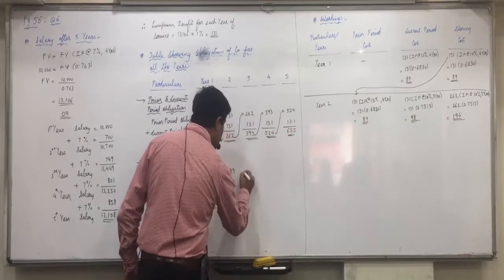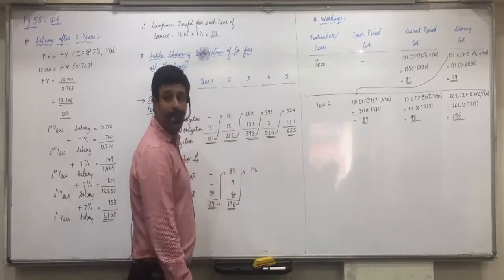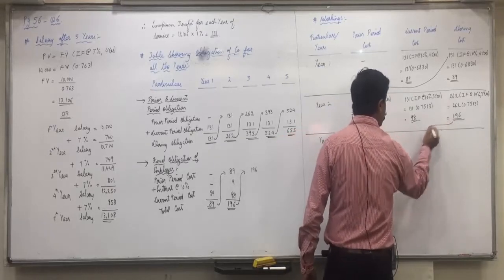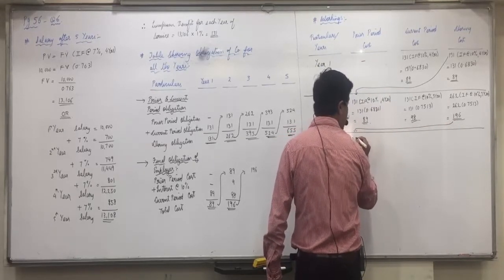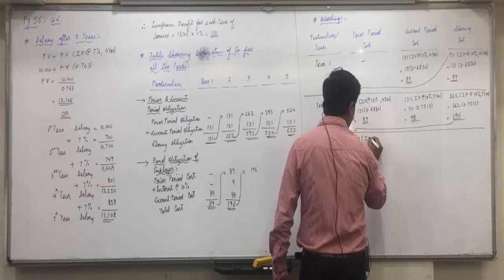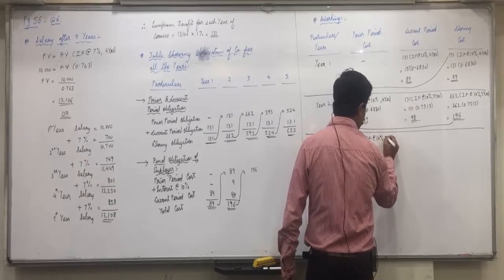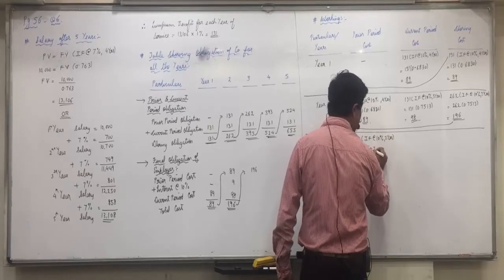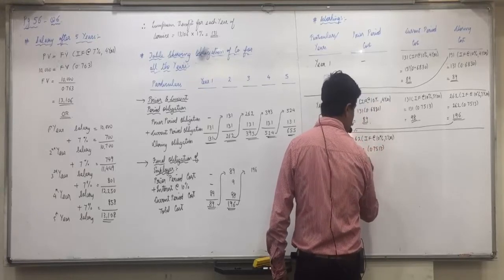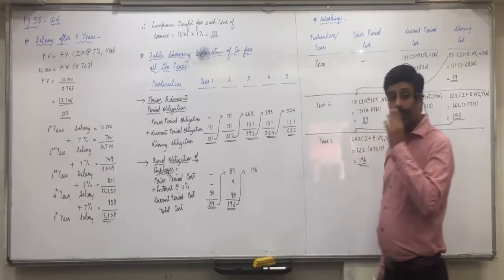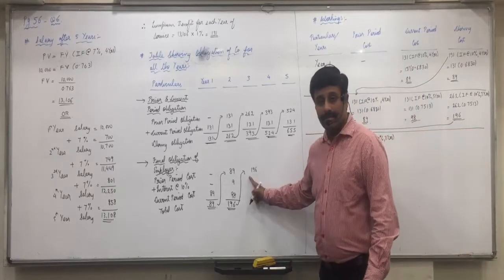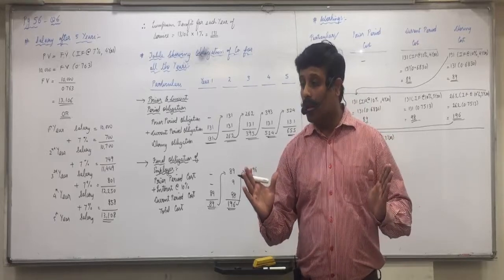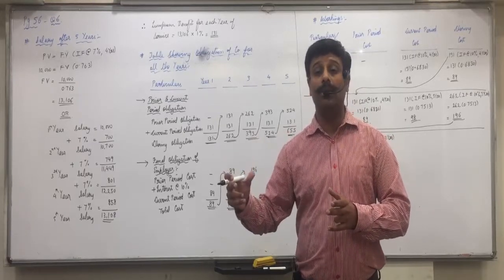This 196 will become opening of third year. Means in year 3, what will be your opening obligation? 262 into interest factor at the rate of 10% for 3 years. So 262 into 0.7513, 196. Now again, on 196, now total amount you have invested in the 2 years, how much? Total amount you have kept aside in the 2 years, how much?